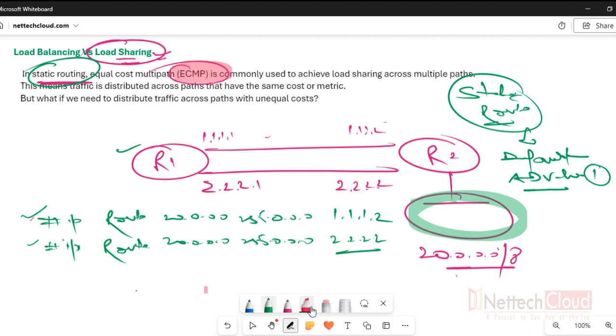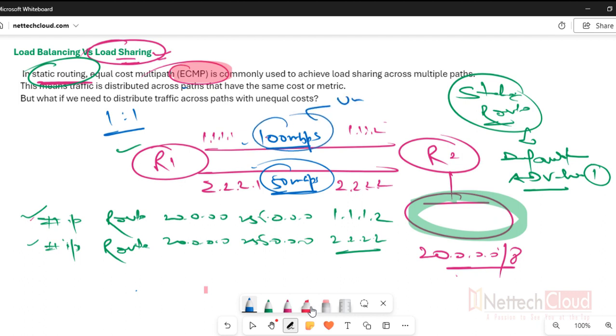Now here is a twist, and the twist is, let us assume the first link is 100 Mbps and the other 50 Mbps. So load sharing means what? Distributing traffic equally, right, across both the paths. But as a result, the 50 Mbps link will be overutilized, and the 100 Mbps link will be underutilized. Understood?